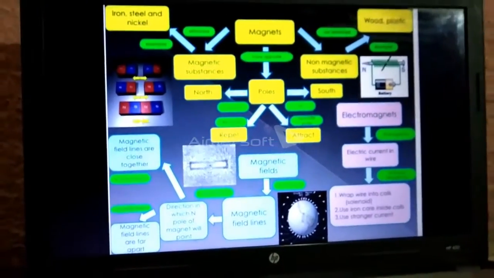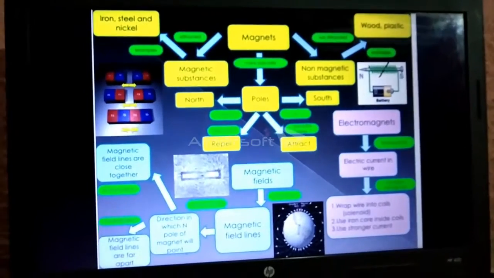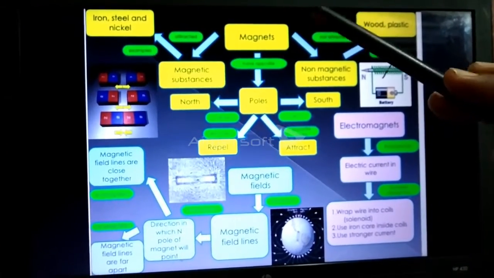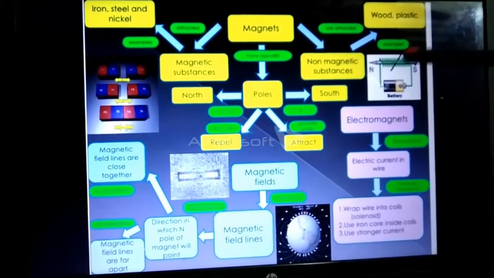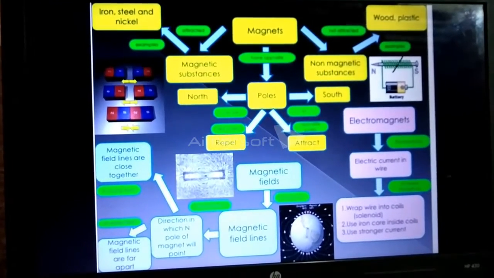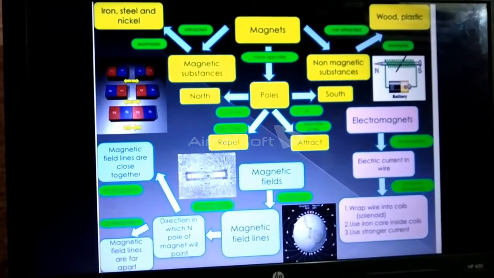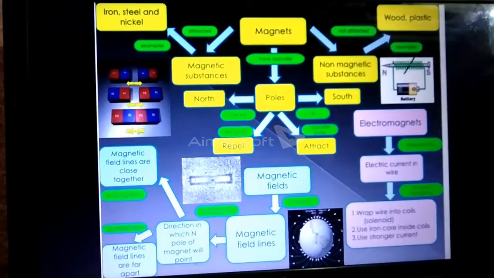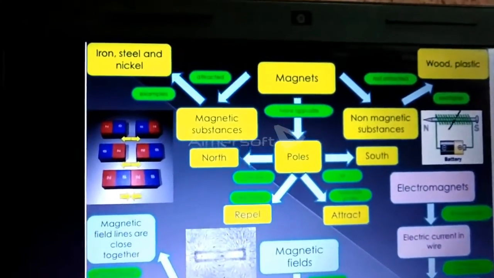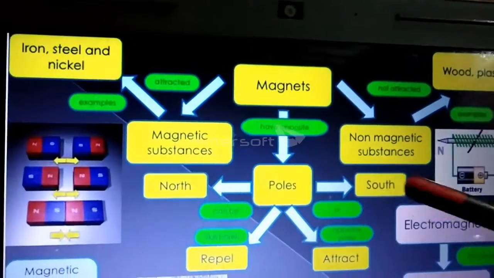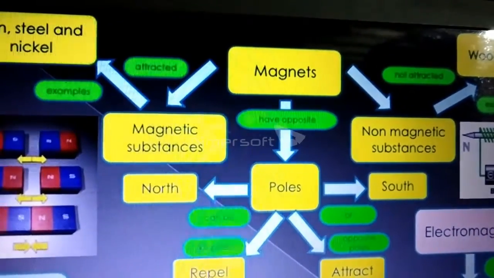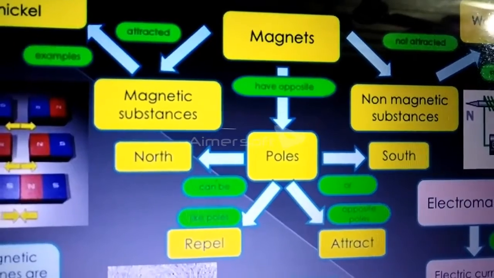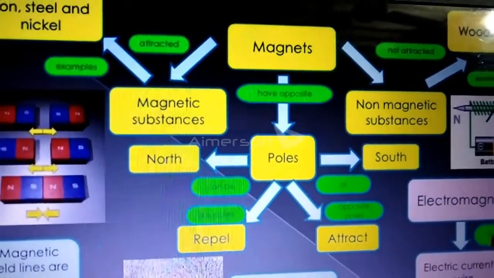Now we are going to recapitulate the chapter. Already we have started with the magnet. So we have magnetic substances and non-magnetic substances. Magnetic substances are the substances which get attracted by a magnet. Under magnetic substances, we have iron, steel, nickel and cobalt. The surest test of a magnet is repulsion. A magnet has two poles, north pole and south pole. Same poles repel each other, opposite poles attract each other.